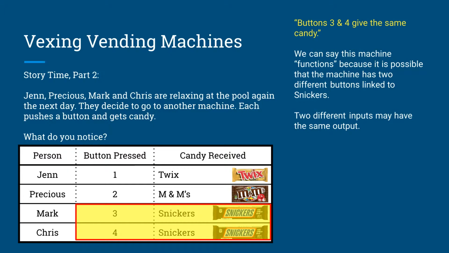However, we can say that this machine functions because it is possible that the machine has 2 different buttons linked to Snickers, 2 different inputs linked to the same output. So this machine functions because even though buttons 3 and 4 both produce Snickers, we know that button 3 always produces Snickers and button 4 always produces Snickers. We don't have that issue where sometimes we get one result and sometimes we get a different result.